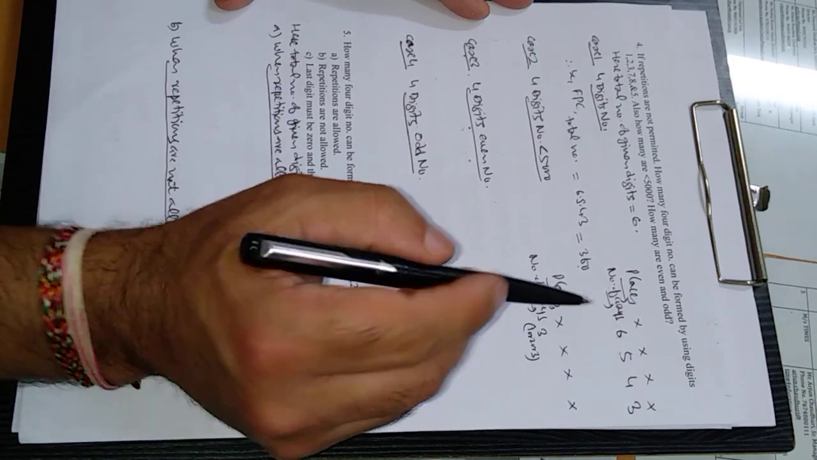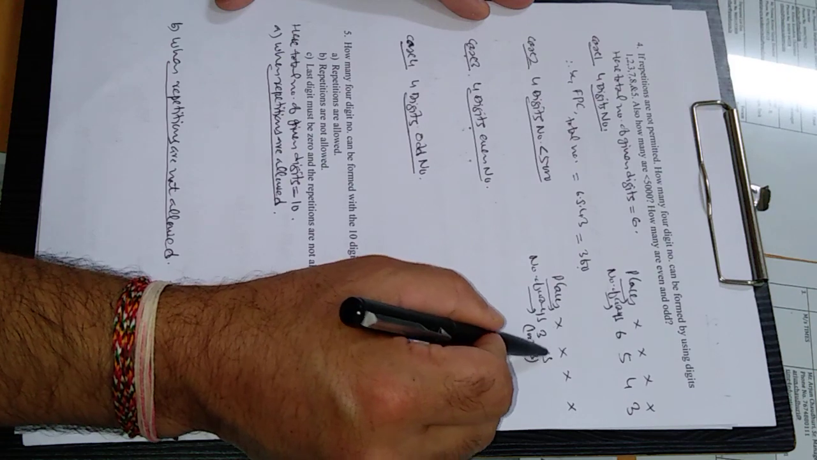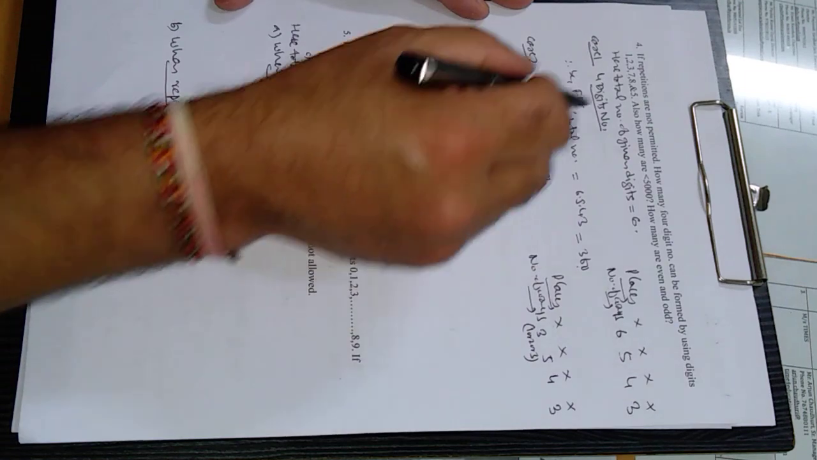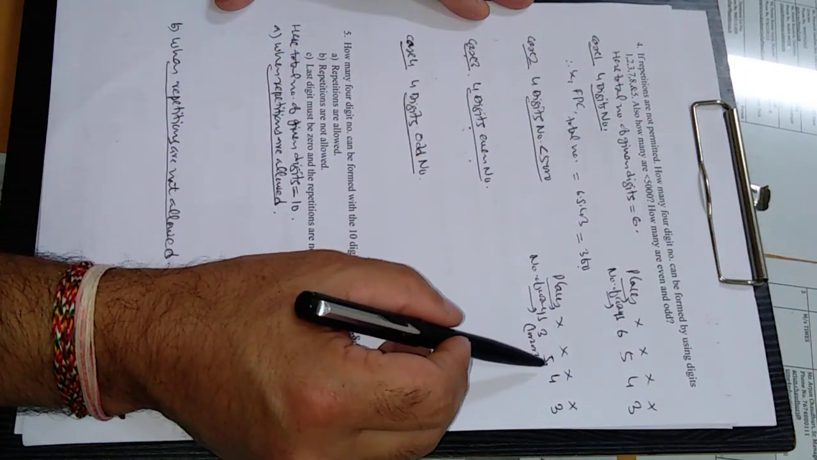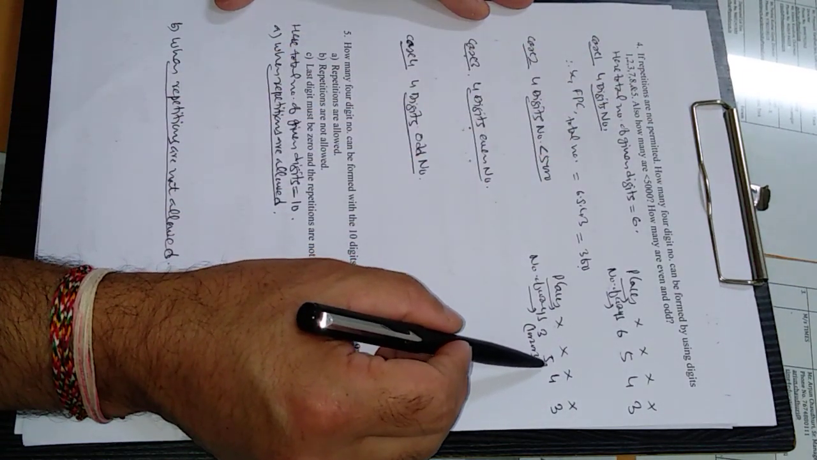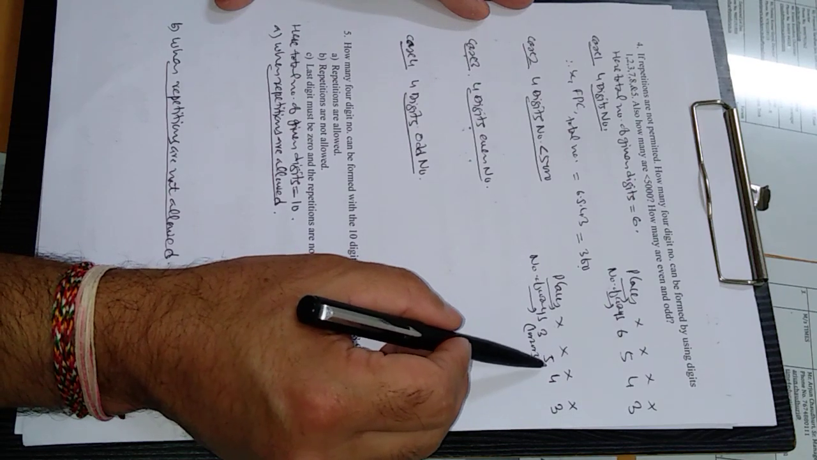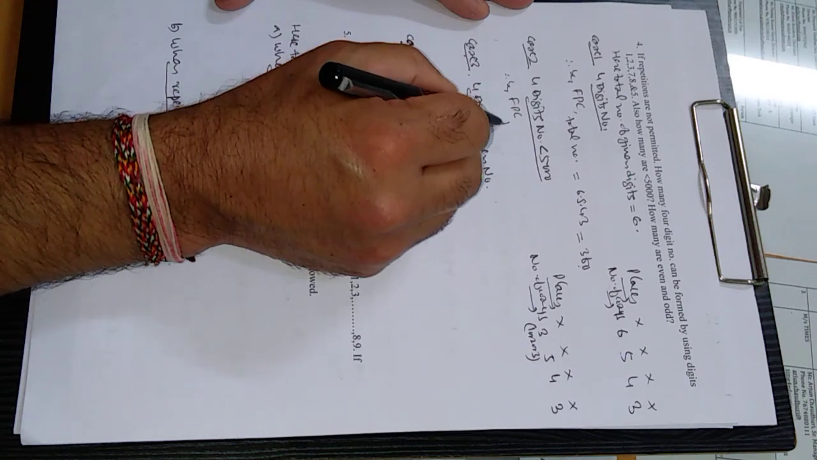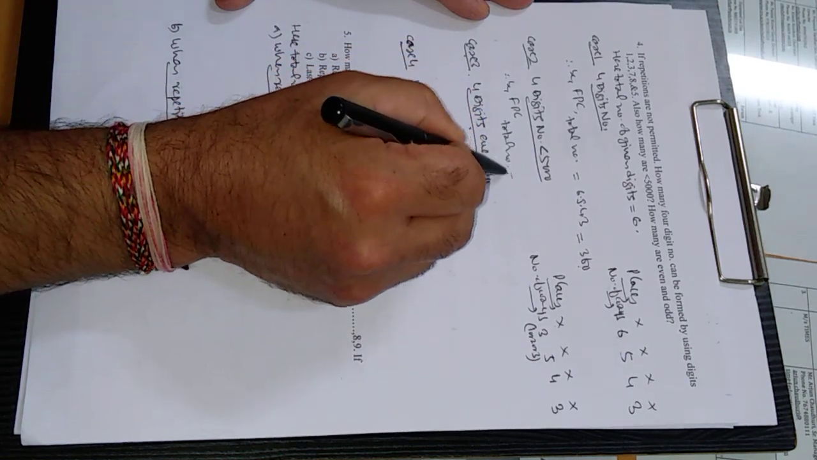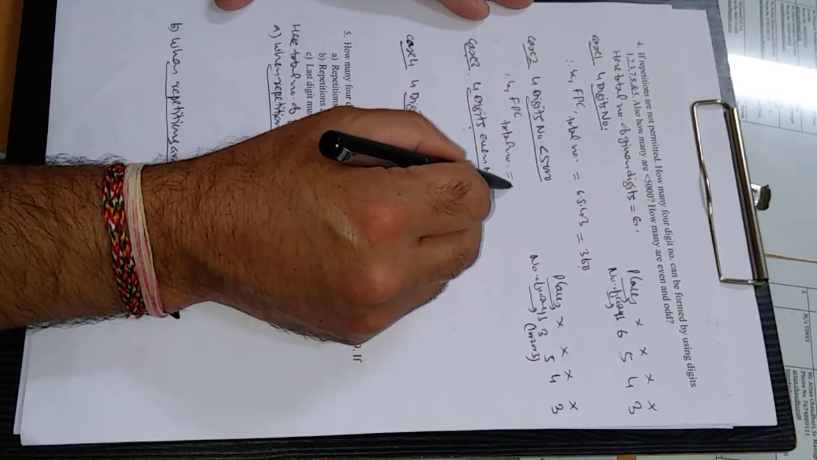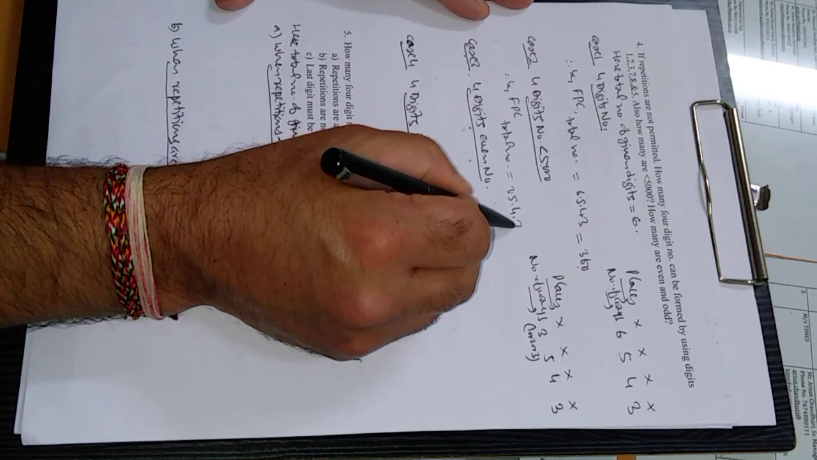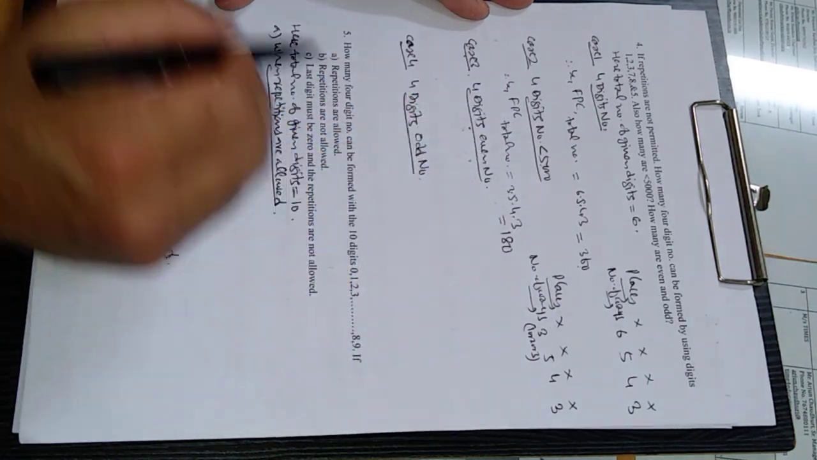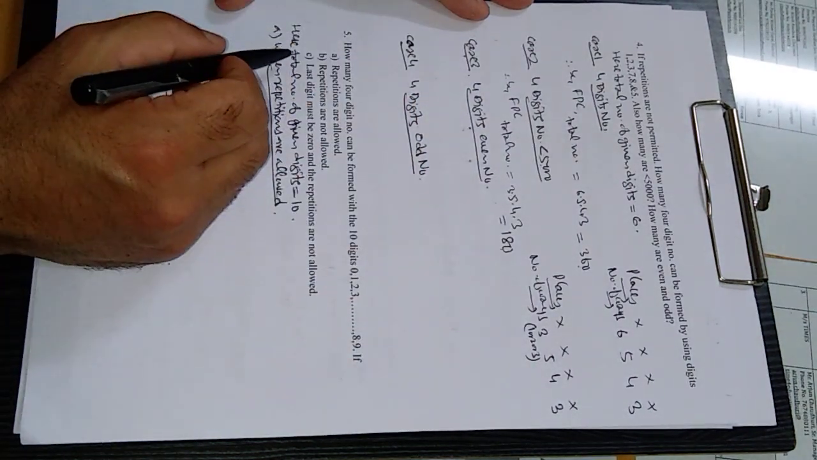At a time one digit is used. Again, the next place can be filled in 5 ways, this place in 4 ways, and this place in 3 ways, because repetition is not allowed. Not allowed means once you use any digit, it is not again available. Therefore, by the fundamental principle of counting, the total number less than 5000 will be 3 into 5 into 4 into 3. This will come out to be 180. So these are the numbers less than 5000.